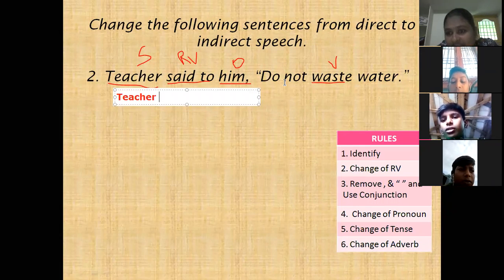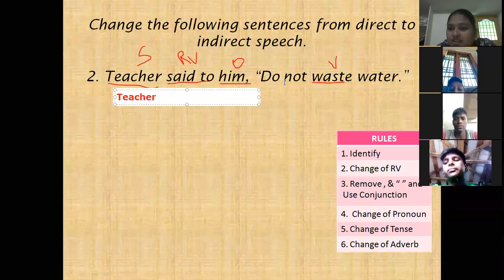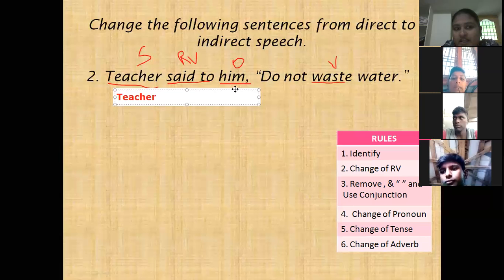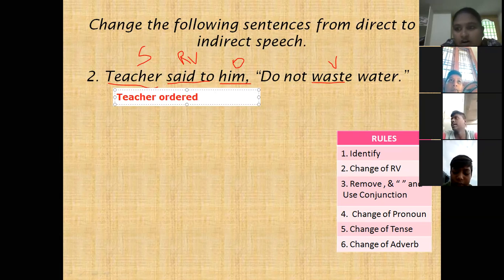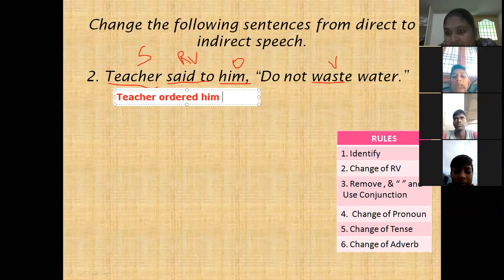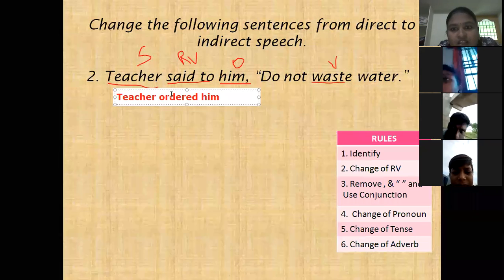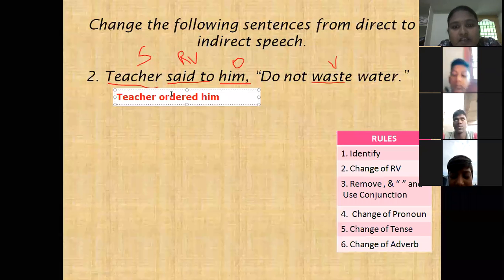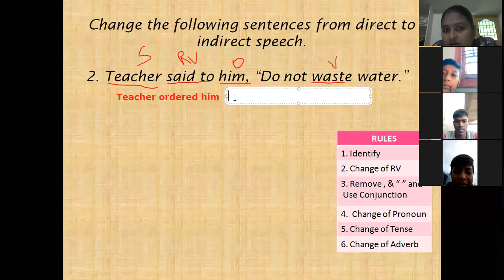Request, madam. Does a teacher request 'Don't waste water'? Teachers order the students or sometimes give suggestions. So here what do we have to write? Teacher ordered. Teacher ordered him. Next, it is an imperative sentence, so the connector is 'to'. One more important point, children: if the meeting ends, rejoin again. Okay madam.